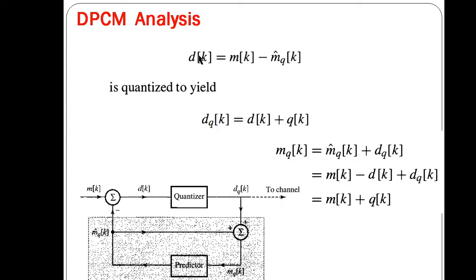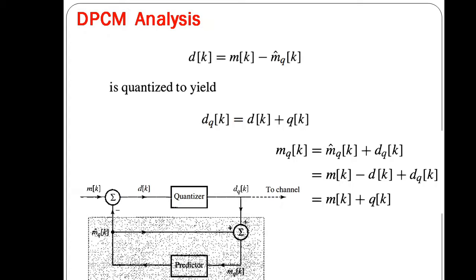This is the signal we are transmitting. As mentioned earlier, in a DPCM we transmit not the present sample value mk but dk, where dk is mk minus m dash qk, the difference between mk and its predicted value.